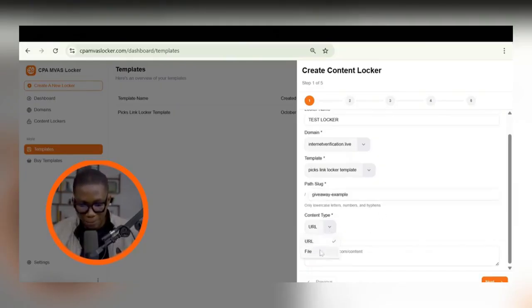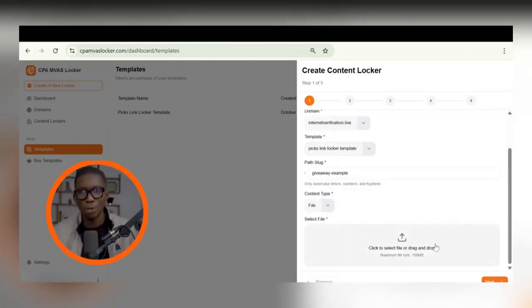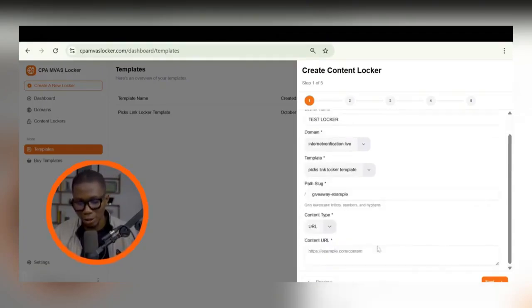All right, so content type: you choose what you want to lock. You can choose to lock a link, or you can choose to lock a file. These are the two options you have. The files you can lock here have a maximum of 100 MB. So when it's something above 100 MB, maybe a video that is an extensive tutorial or an extensive case study, you're going to have to upload it to somewhere like Google Drive or Dropbox, and then you use the URL option and put the link that you're locking here. Then after that, you click on next.